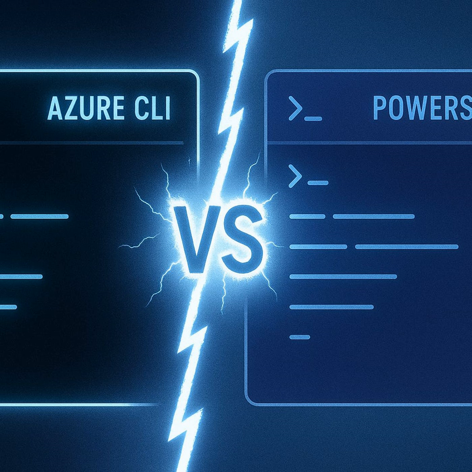So which one should you use? That's the question you'll hear most often, and the answer isn't absolute. If you're automating builds or embedding commands in CI/CD, a lightweight JSON stream from CLI often feels cleaner. If you're bulk editing hundreds of identities or exporting resource properties into a structured report, PowerShell's object handling makes the job smoother. The safest way to think about it is task fit. Choose the tool that reduces friction for the job in front of you. Don't assume you must pick one side forever.